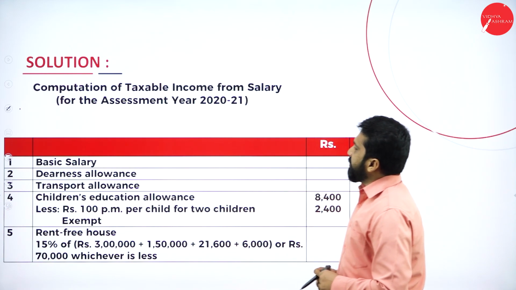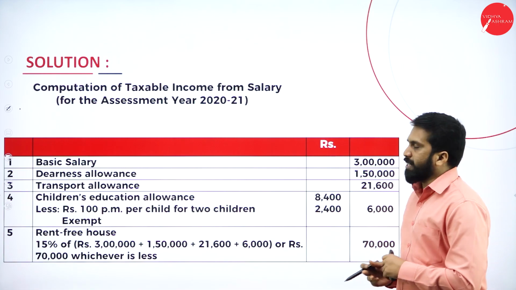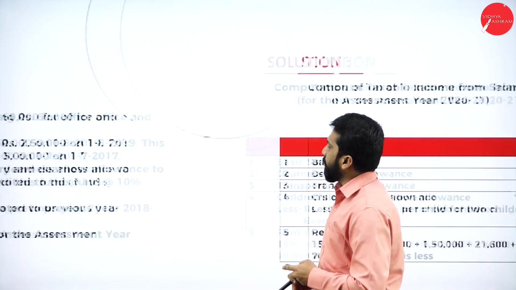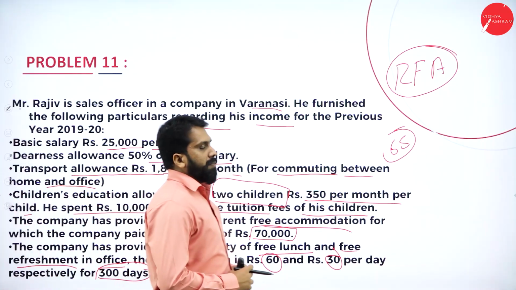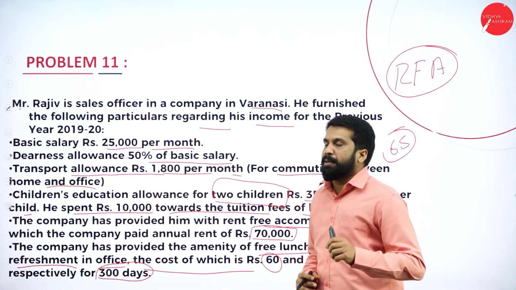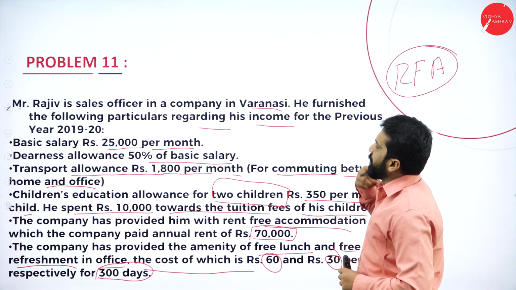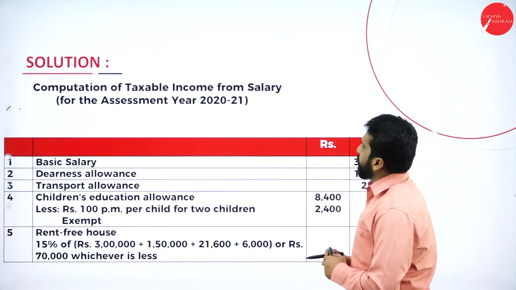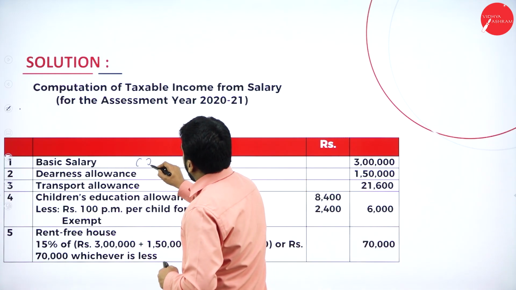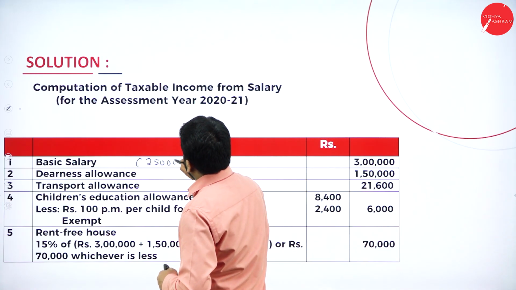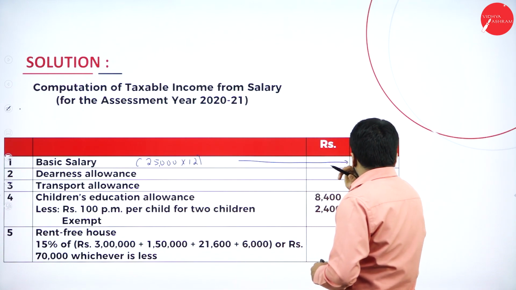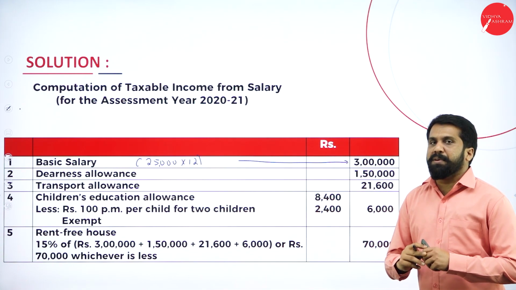Now, your basic salary. What is your basic salary? It is 25,000 per month. I'll go back to your question. Your basic salary is how much? It is 25,000 per month. So 25,000 they have given. Now, very simple. 25,000 multiplied by 12, you will get around 3 lakh. 3 lakh is your basic salary.